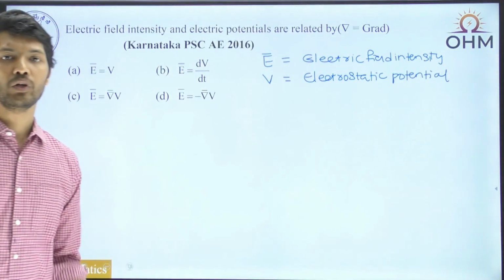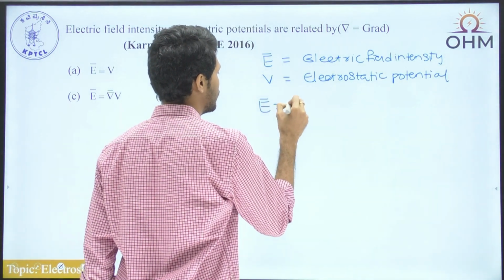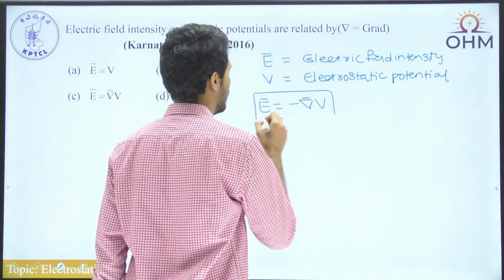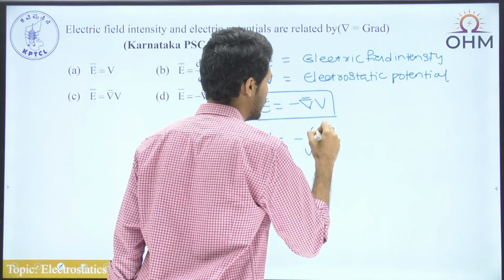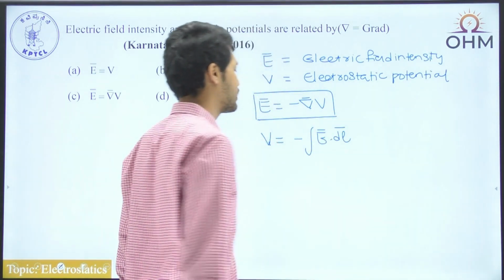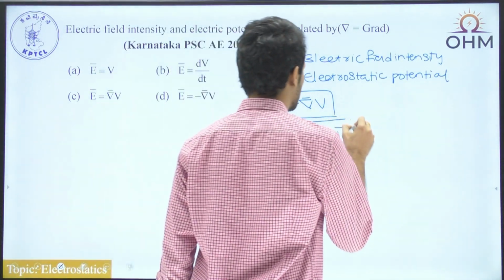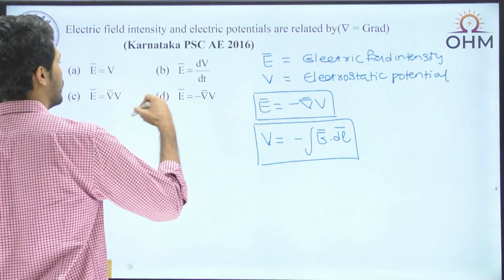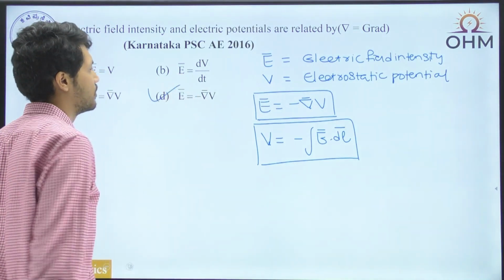E and V are related by two expressions. One of the formulas is E bar equals negative gradient of V. And one more formula is V equals minus the integral of E bar dot dl bar. Okay, so these are the two formulae which link V as well as E. And if you look at the options, one of the options is E bar equals minus del bar V. The answer is nothing but D for us.